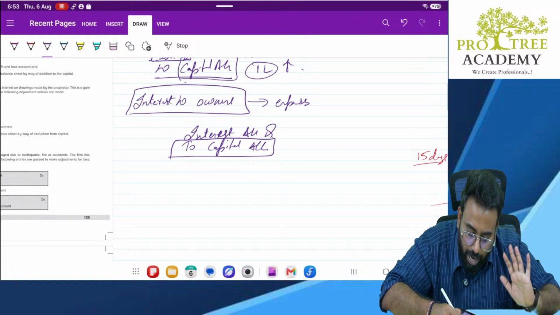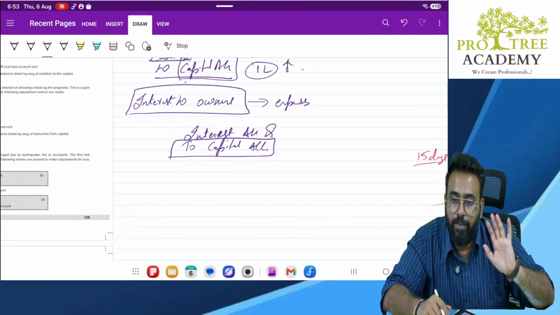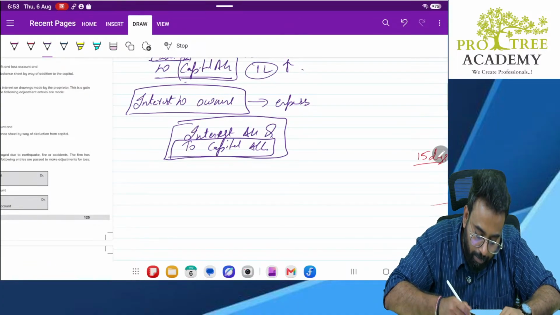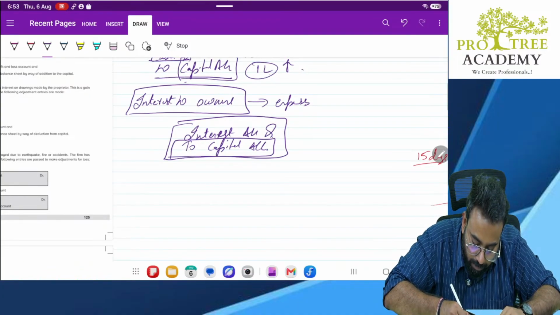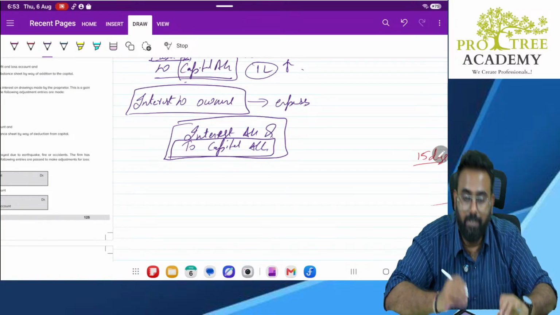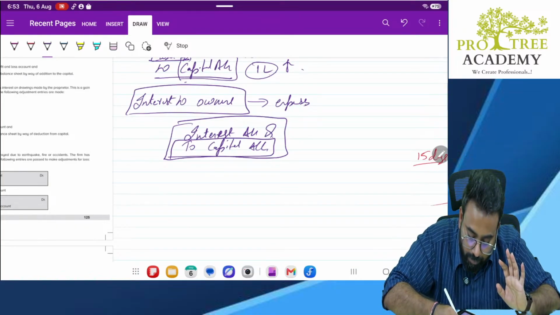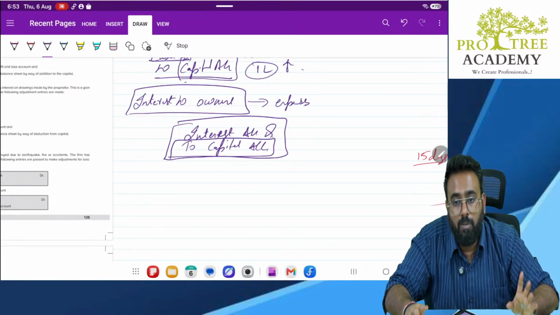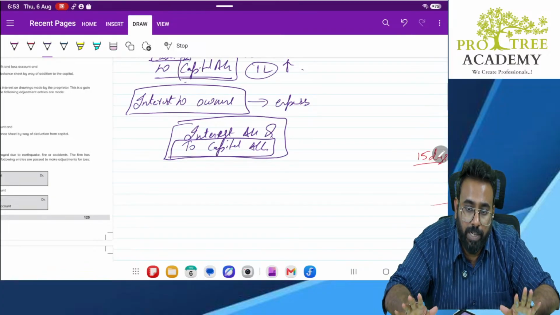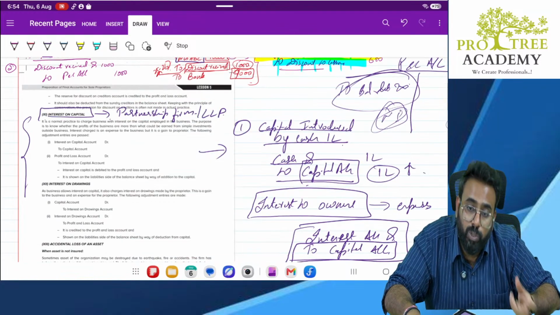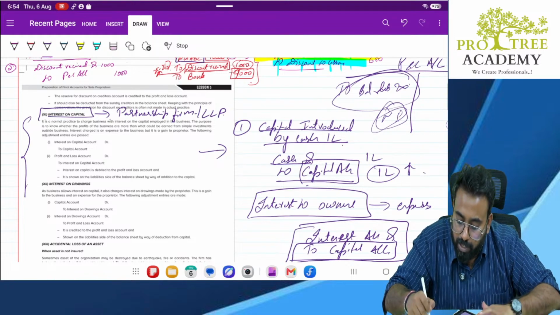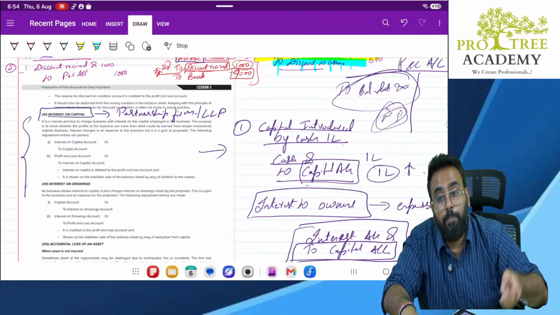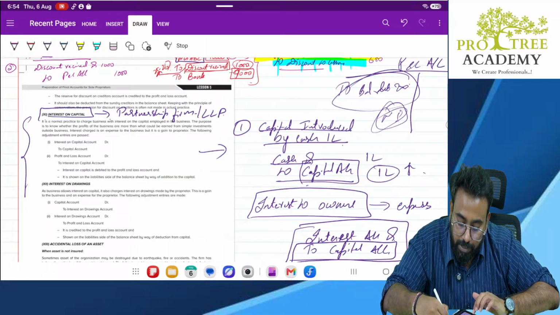So, let's do one thing. You add it to my capital account only. Whatever interest you need to pay, you add it to my capital account. Okay. See, generally interest on capital will come only in a partnership firm. It will never come in a sole proprietorship. Sir, why usually not in a sole proprietorship? Because you cannot pay interest to yourself. Under income tax, you cannot claim this expense, interest on capital, if it is a sole proprietor. But if it is a partnership, then yes, you can claim the expense, interest on capital.